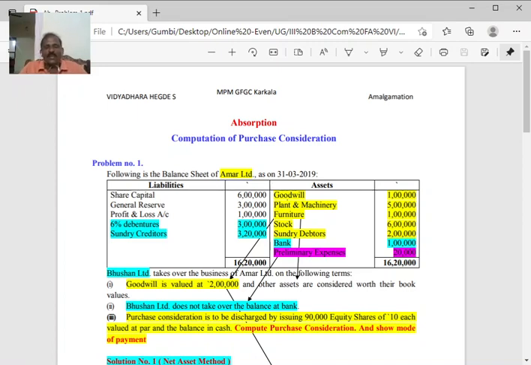Then the purchase consideration is to be discharged by issuing 90,000 equity shares of 10 each valued at par and the balance in cash. Compute the purchase consideration and show the mode of payment, for 6 marks. Maybe earlier it was for 8 marks, now maybe asked for 4 marks.